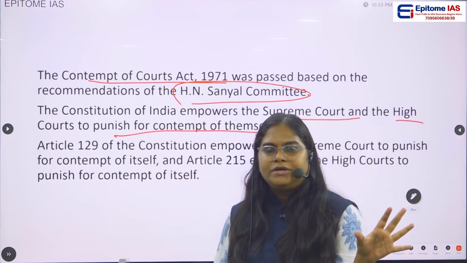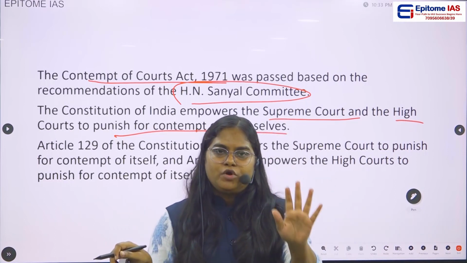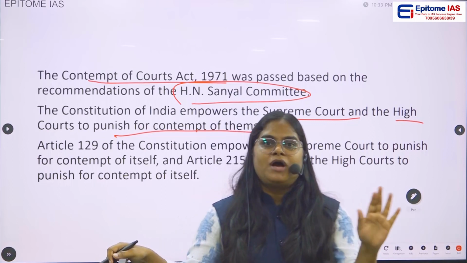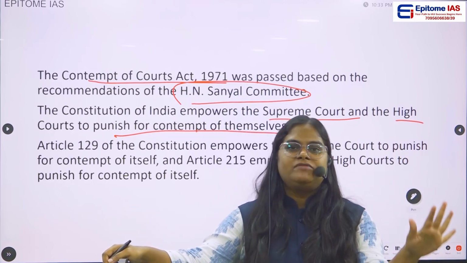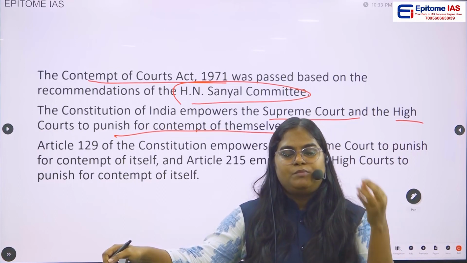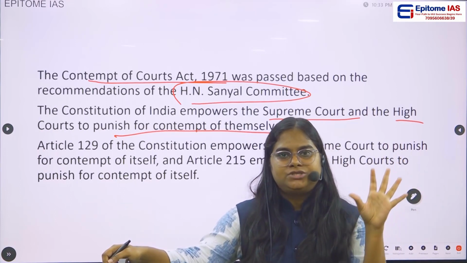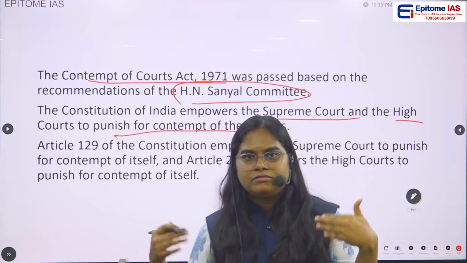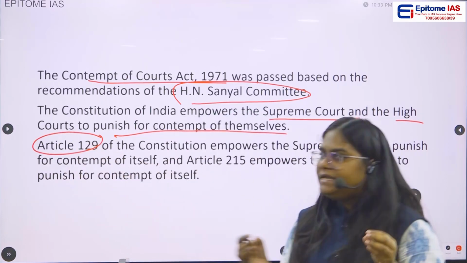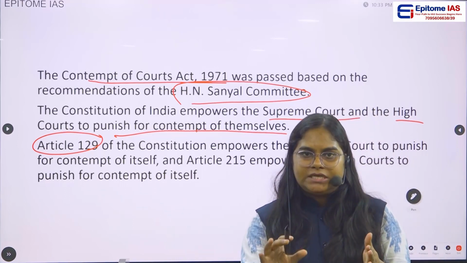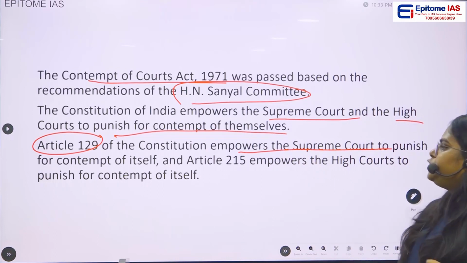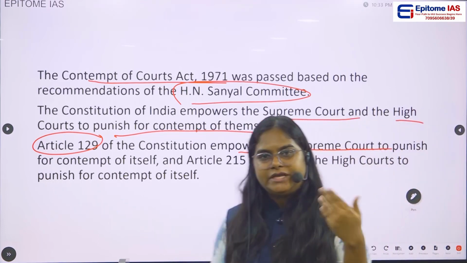So when there is a contempt of Supreme Court, the Supreme Court has the power to punish. And whenever there is a contempt of High Court, then the High Court has power to punish them. So both Supreme Court and High Court have power to punish the contempt of themselves. Then if you see here, Article 129 of the Constitution clearly mentions that it empowers the Supreme Court to punish contempt of Supreme Court itself.